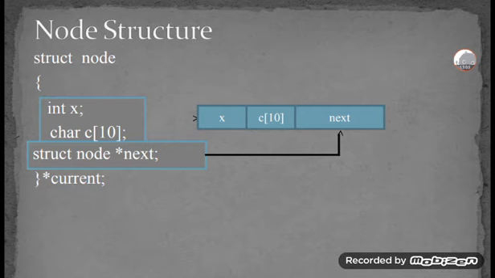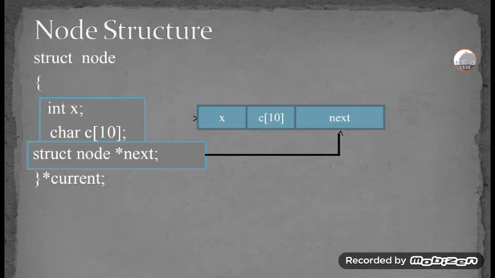Whenever we are creating a node, before going on, you have to write struct node, begin brace, and then int x with the semicolon, then char C of 10. So in this C of 10, it means we know the arrays. Character C equal to 10 will be there. In that C, having 1 to 10 elements, we are passing them in that array. The character array has 10 values.